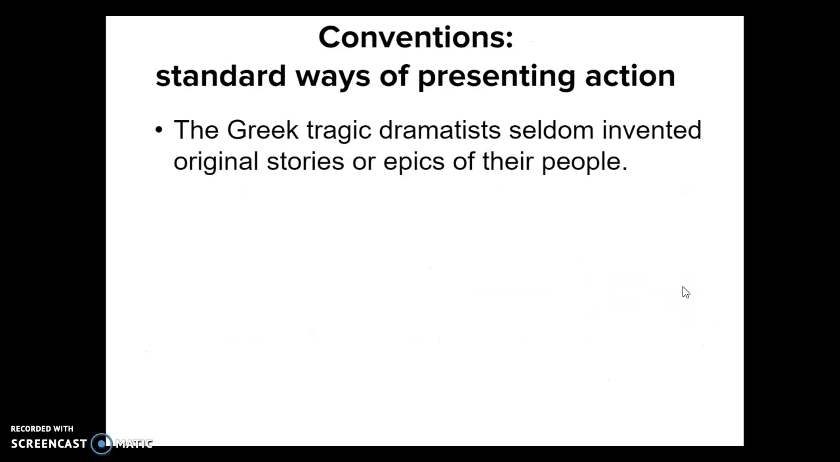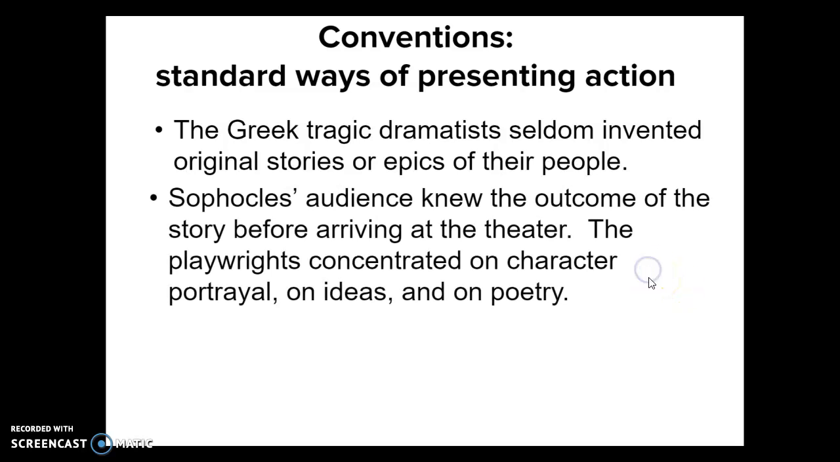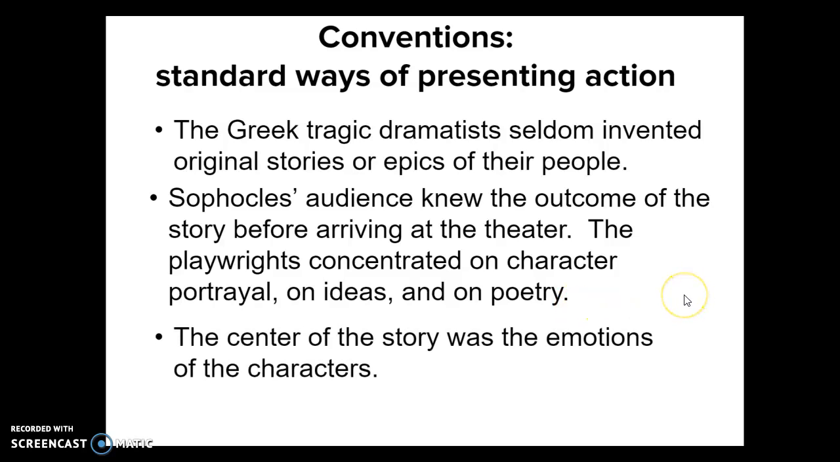The Greek tragic dramatists seldom invented original stories or epics of their people. Sophocles' audience knew the outcome of the story before arriving at the theater. The playwrights concentrated on character portrayal, on ideas, and on poetry of language. The center of the story was the emotions of the characters.